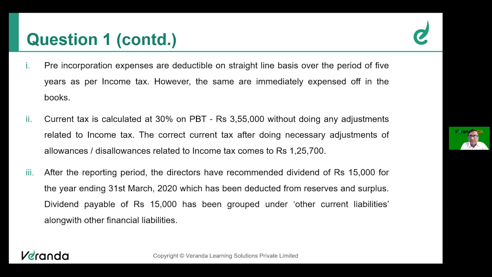As you know, accounting standards does not allow adjustment of dividend which is proposed. If only the dividend is declared after the resolution passed by the shareholders, it becomes a liability for the company. Till such time, any recommended dividend or proposed dividend shall be disclosed in the notes to accounts only. But what they have done, they have deducted that from reserves and surplus, and they have also grouped it under other current liabilities along with other financial liabilities. Whether this is appropriate or not, in accordance with Ind AS, this is not appropriate. So we'll have to make the adjustment for this also.